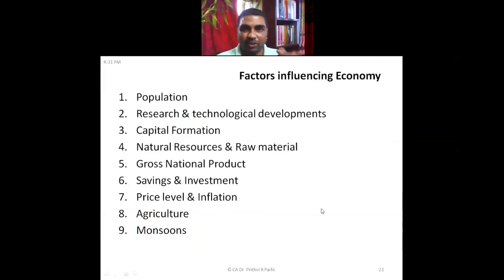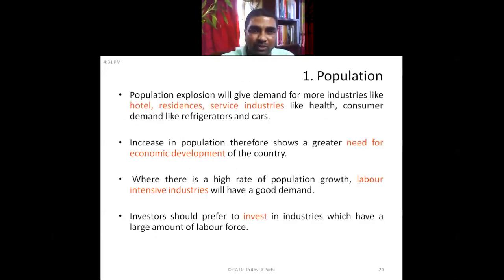Now we'll come to factors that influence the economy. These are only nine factors I've listed. There are many more factors which affect the economy, like population, research, and technology. One by one, we'll quickly go through these.